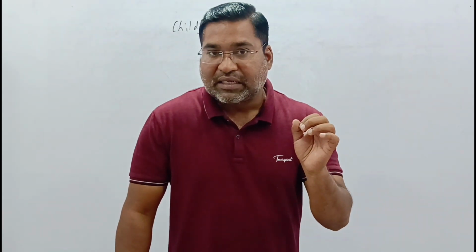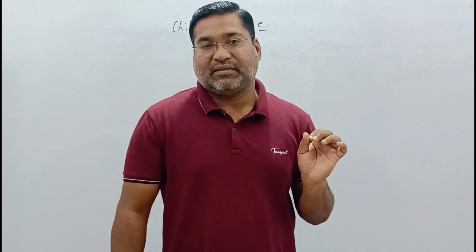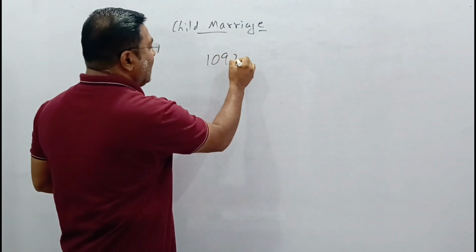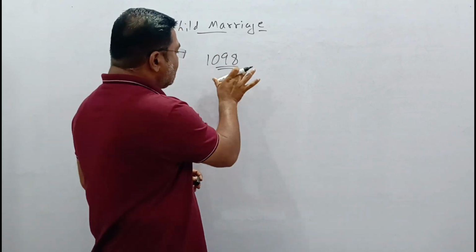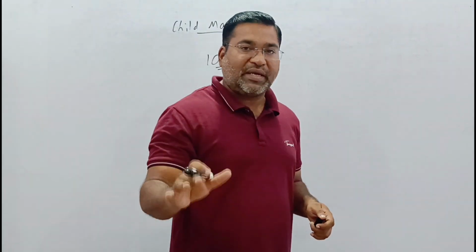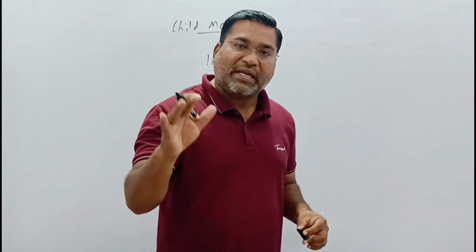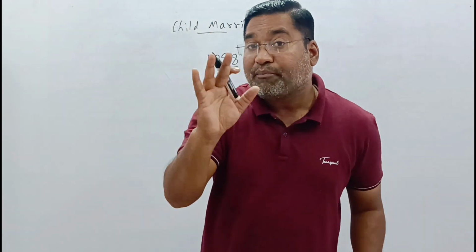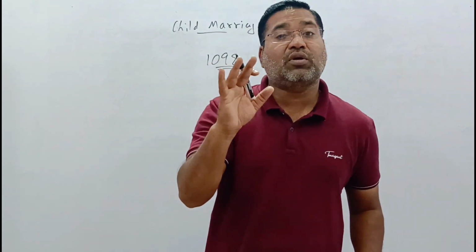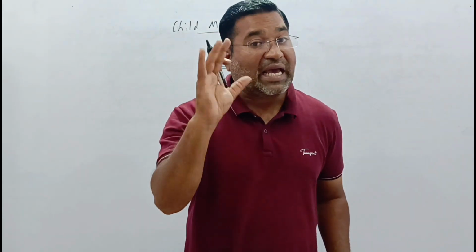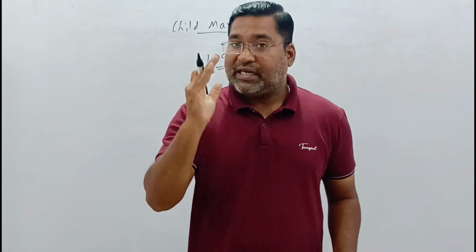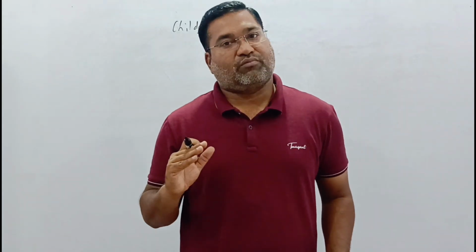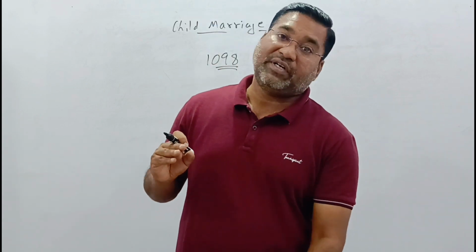There is a protection number, 1098. It's a protection number, 1098. You can dial this number, which is specifically given to overcome any such bad situation if it arises. You can complain to this number. It's a toll-free phone number, where you can directly make a call, and in return you will get a response related to protection of the child.